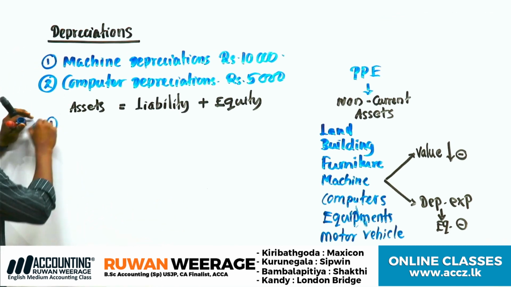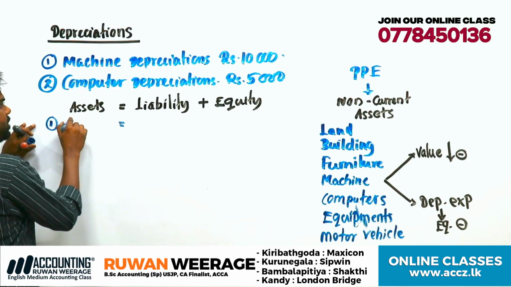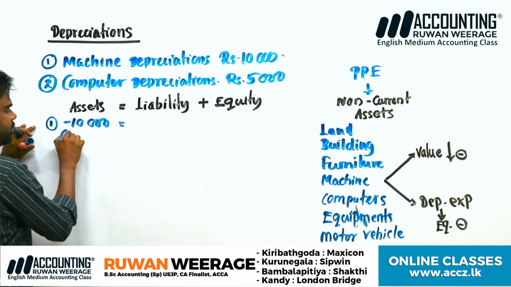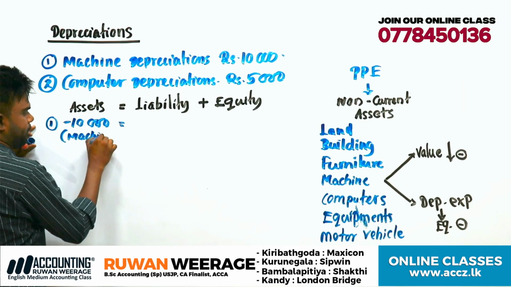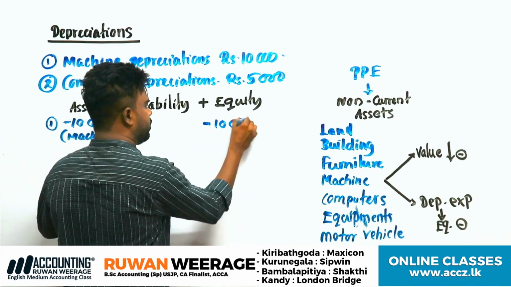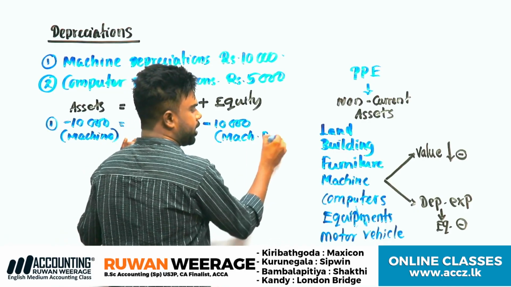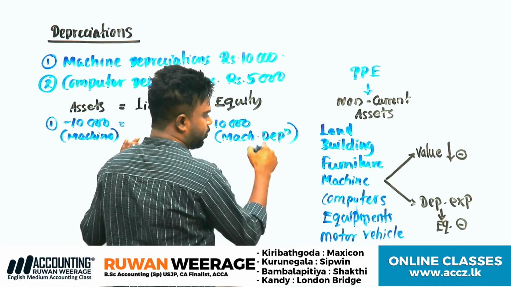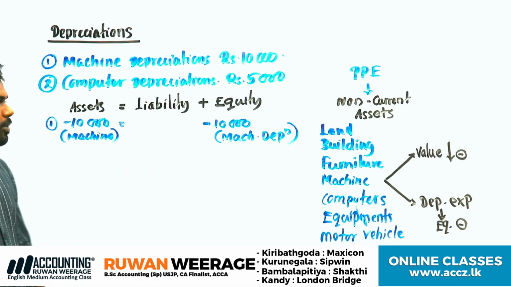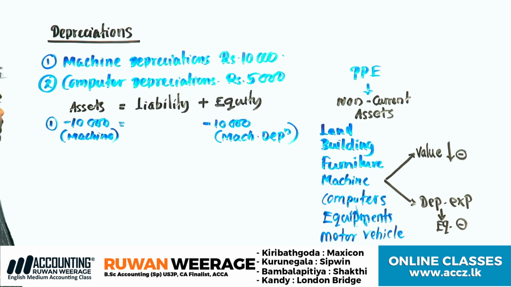When value reduces in non-current assets, what happens to the machine asset? The machine asset is decreased by 10,000. Clear? So equity decreases by 10,000: machine depreciation expense. You have to write down the expense name here. A short form DP, meaning depreciation. So machine asset decreases, machine value decreases. So next one,